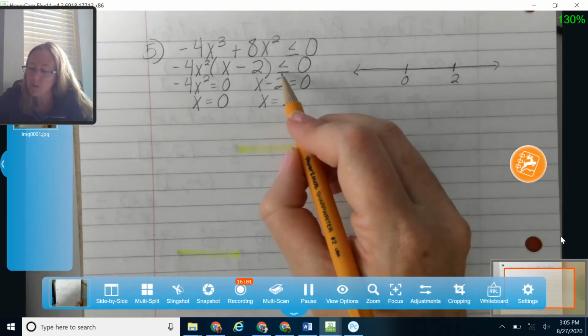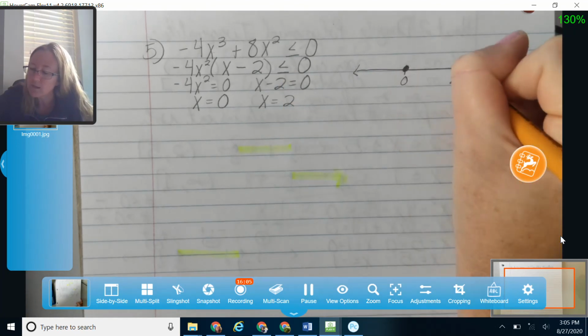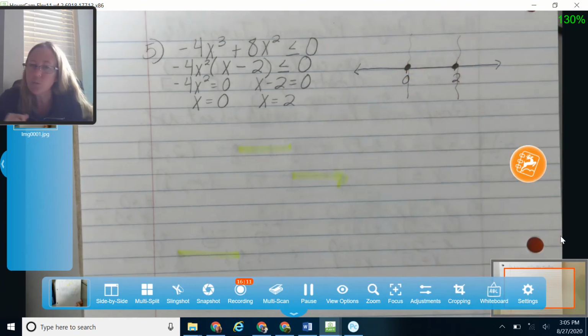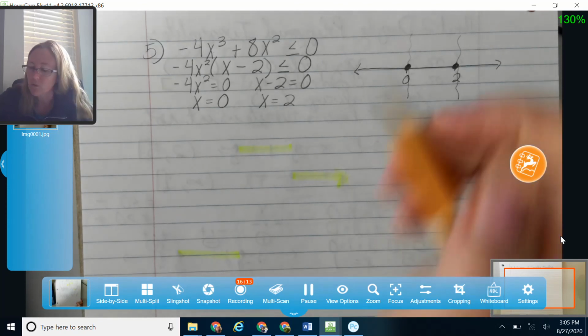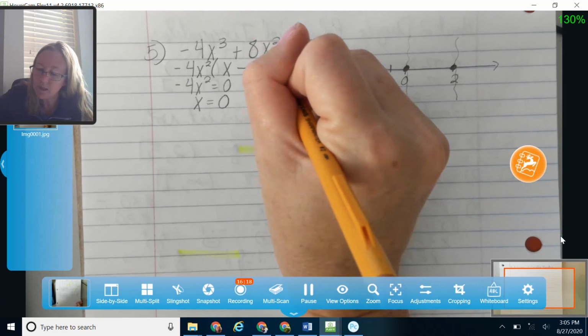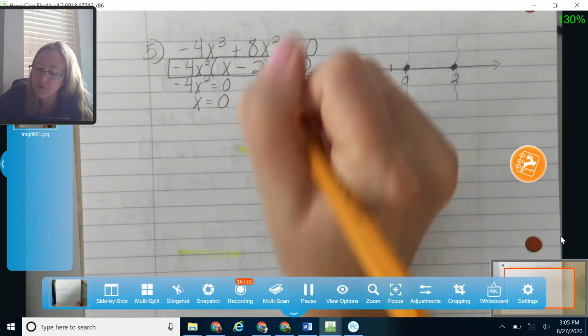Okay, I'm working with less than or equal to. That's going to be a solid circle here and a solid circle here. And I'm going to mark off my little regions so that I have something to work with. Let's pick a number that's less than 0. I'm going to choose -1, and plug into my factored form. Be careful when you plug into this.